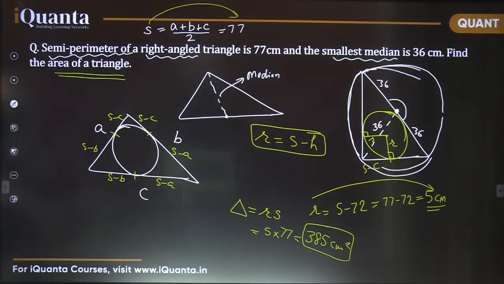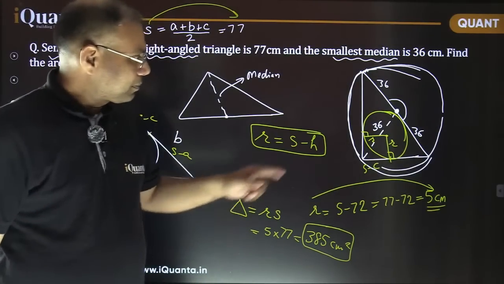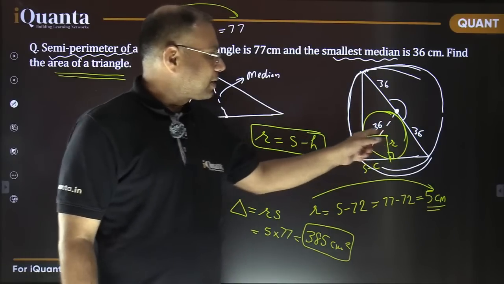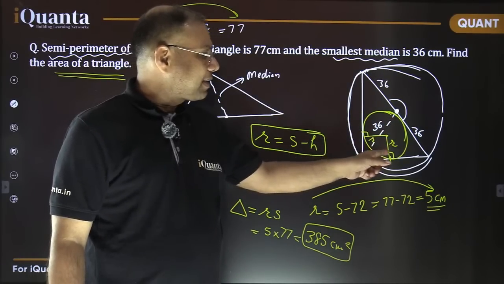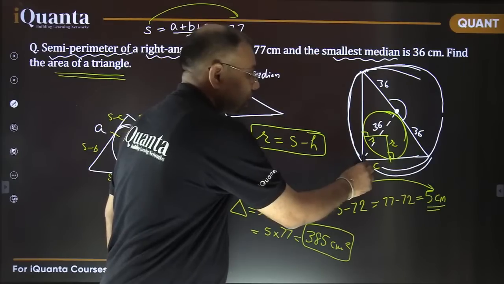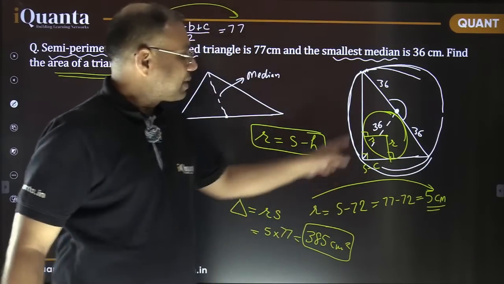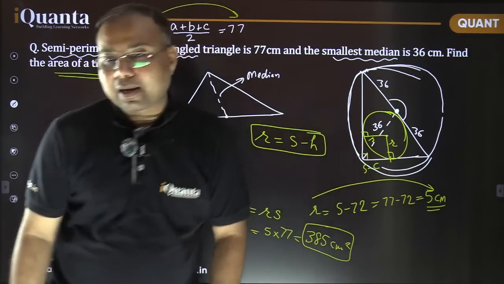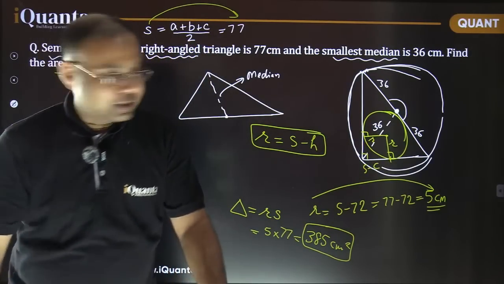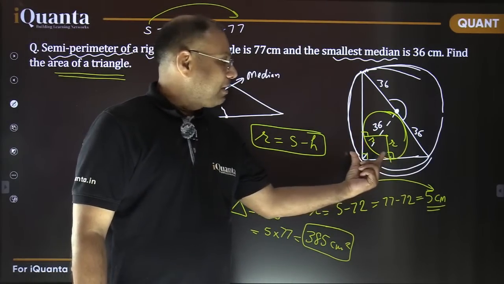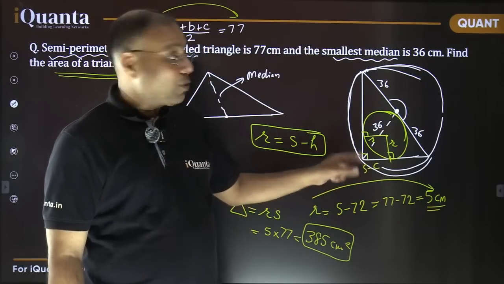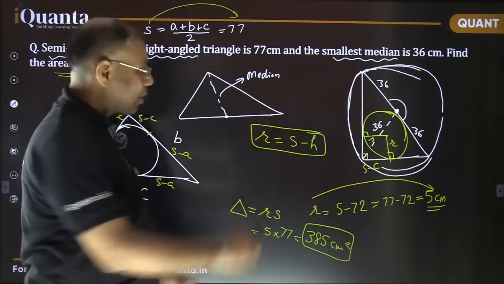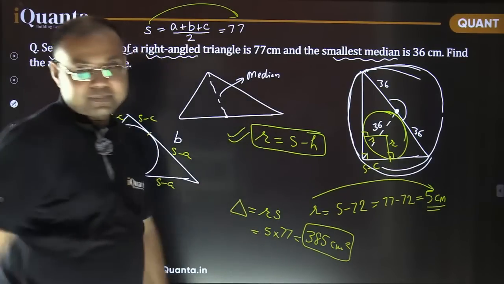If this is the center of this incircle, then this is the radius, and both are making a right angle, and this is a right angle triangle, so this angle is also 90 degrees. That means this complete part is a square of side length R. Yes or no? That's it. So this length comes out to be R, which we were calling S minus C, or basically S minus H. That's how this relation came into the picture.